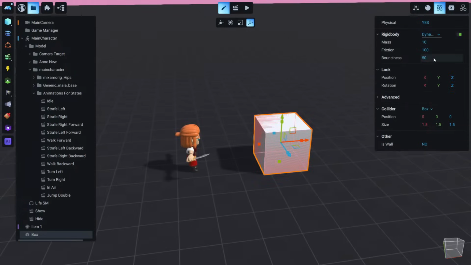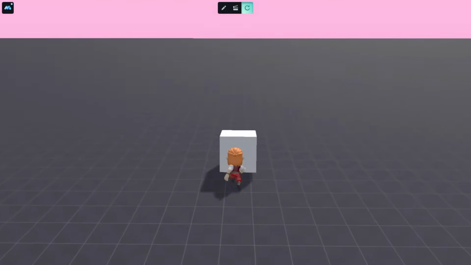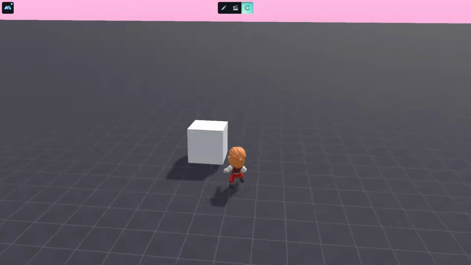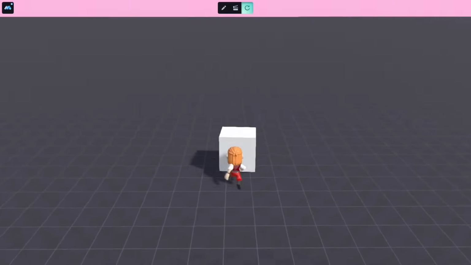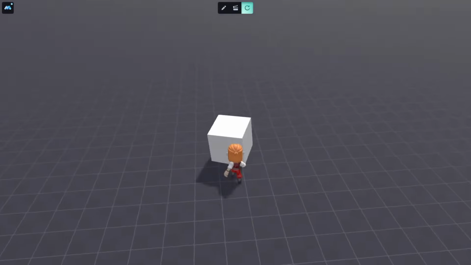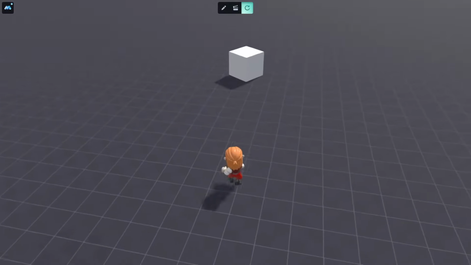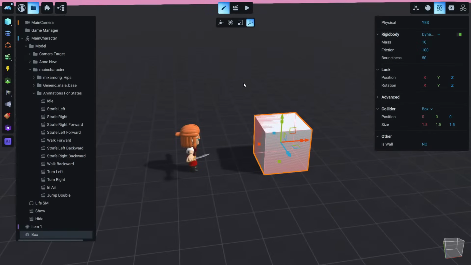Now if we go to dynamic, you will see that this cube now has a mass and friction and bounciness, and if we play the game, we'll see that the player can push the cube in all directions, and the cube can rotate.